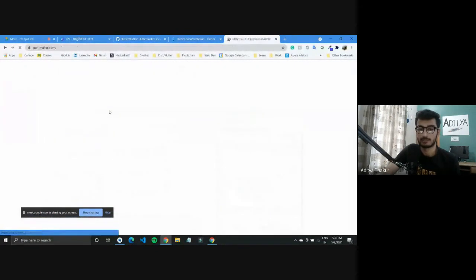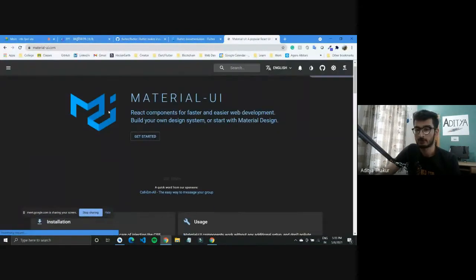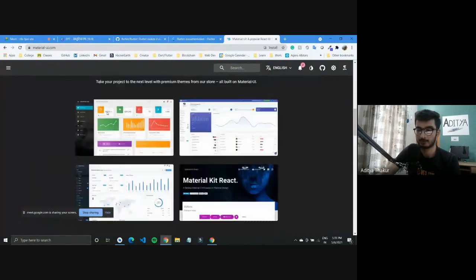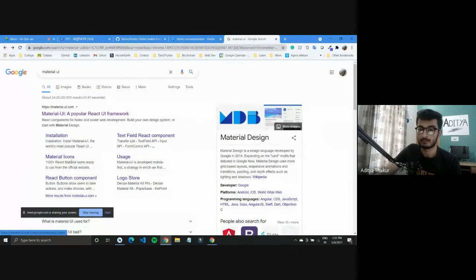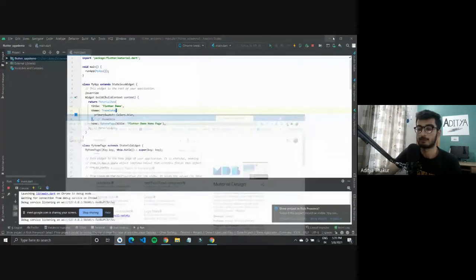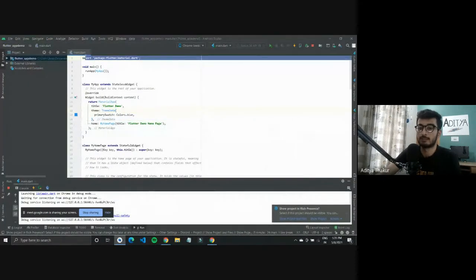It's a popular React framework, and Flutter derives a lot of features from it, and you can check out what all is available in it for Flutter. There are different components in it, as in you have buttons, etc., which you can use within your Flutter application. So we import material whenever we start a new Flutter application or whenever we are writing Dart code.